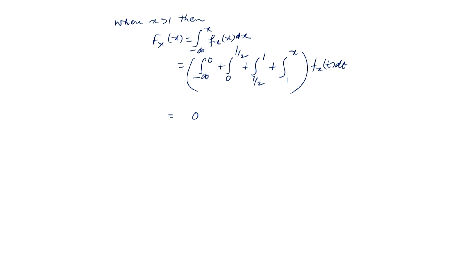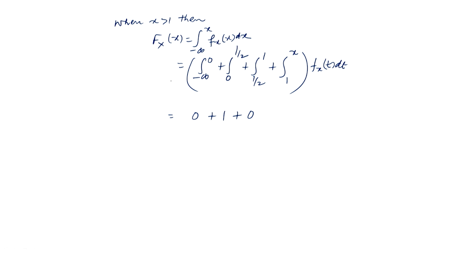The integral from 0 to half plus the integral from half to 1 of f_X(t) dt we have found is equal to 1, and the integral from 1 to x of f_X(t) dt is equal to 0, because f_X(t) is 0 for t greater than 1.